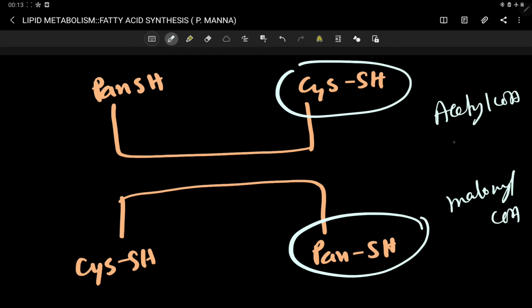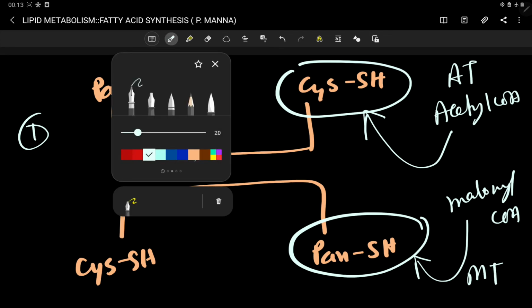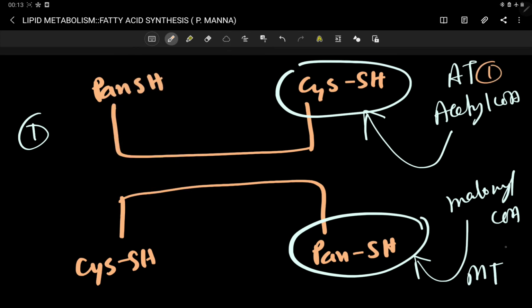Your acetyl CoA is giving the acetate group to the cis end, and malonyl CoA is giving the malonate group to the PAN end. This is step number 1. At this step, this enzyme is acetyl transacylase, and this is malonyl transacylase. So this is the first enzyme, and this is the second enzyme. In total, 7 enzymes are there.